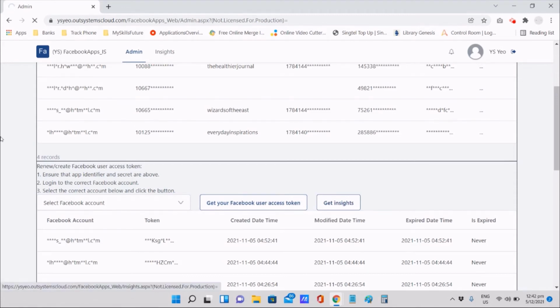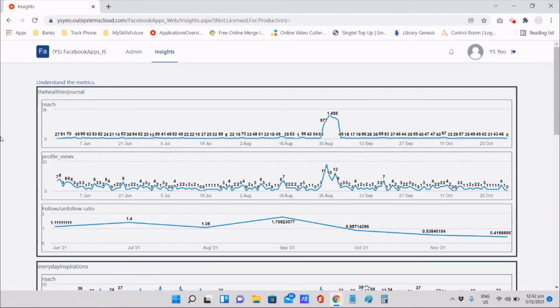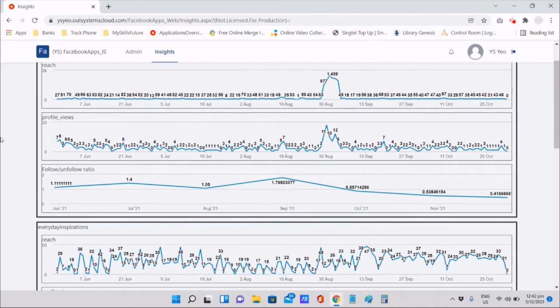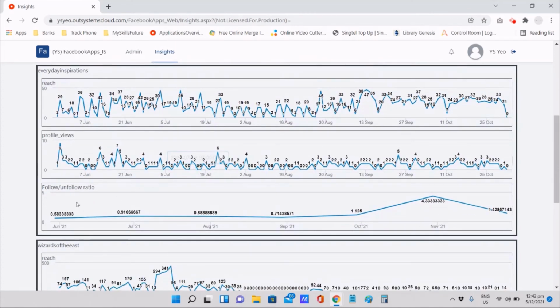Okay, let's move on to something more interesting. Here's a page for all the analytics for all the Instagram accounts that I have. The system takes these readings automatically every day, of course using some APIs, just to monitor the viewership for all of my accounts. All these spikes you see here are because of ads that I ran. And this follow/unfollow ratio will track the growth of each account. A value more than 1 means growth, and a value less than 1 means that I'm overall losing followers.